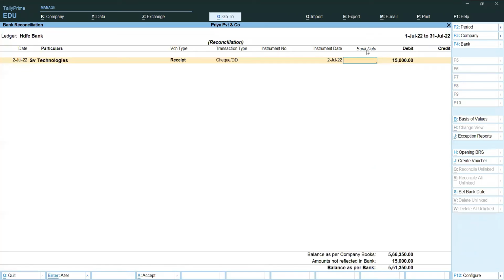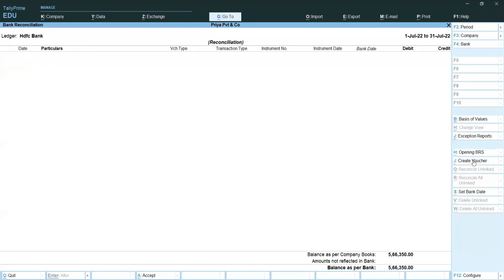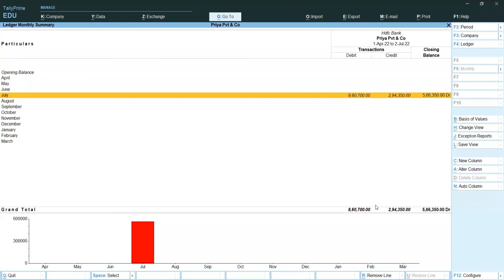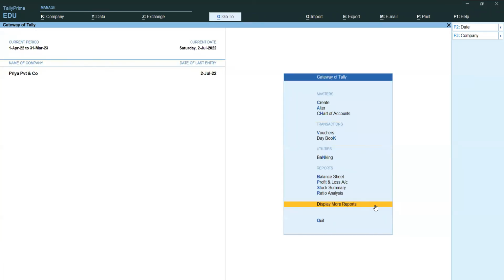Now we will see. So here it is updated automatically. On which date it is returned, you can update the date. Enter. Again I am pressing reconcile. Now it is tallied. So what is a bank reconciliation statement? Why are we preparing it? How do we prepare it? Now, for example, the check return entry we have prepared.